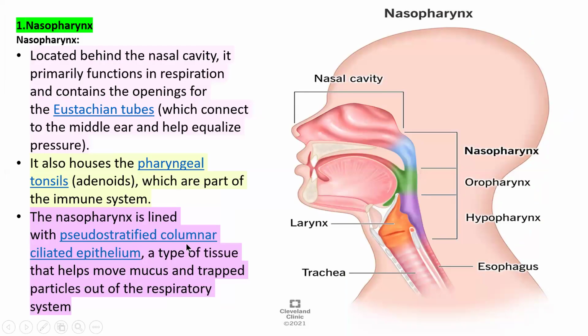First is the nasopharynx. This portion is the nasopharynx, located behind the nasal cavity. Naso means nasal.